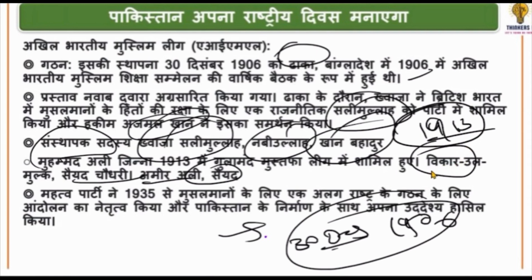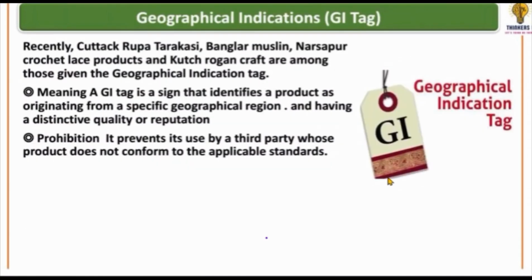Muhammad Ali Jinnah joined it in 1913. He joined it in 1913. Muhammad Ali Jinnah was also part of it, and it did a lot of work afterward, like he proposed the theory of two separate nations, and he also laid the foundation of Pakistan. He did a lot of work for it. Alright, this will be our article, National of Pakistan.